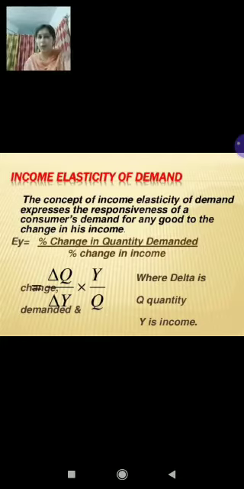Why? Because whenever we measure elasticity, or income elasticity of demand specifically, the changes in the demand exist because of income, and whatever is the cause, whatever is the reason for change in demand, that becomes the denominator. So the formula will be percentage change in quantity demanded divided by percentage change in price. Remember this, okay? This is important.